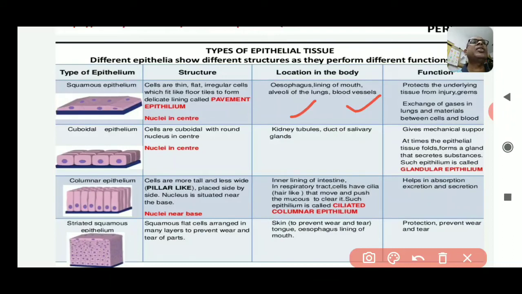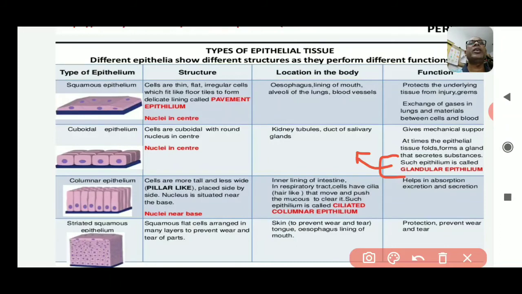The function of this type of epithelial tissue is mechanical support. They provide mechanical support to these organs, and when the epithelial tissue folds and forms a gland, it secretes substances, and such epithelium is called glandular epithelium. That means epithelial tissue is converted into glands, and they help to secrete different types of substances.